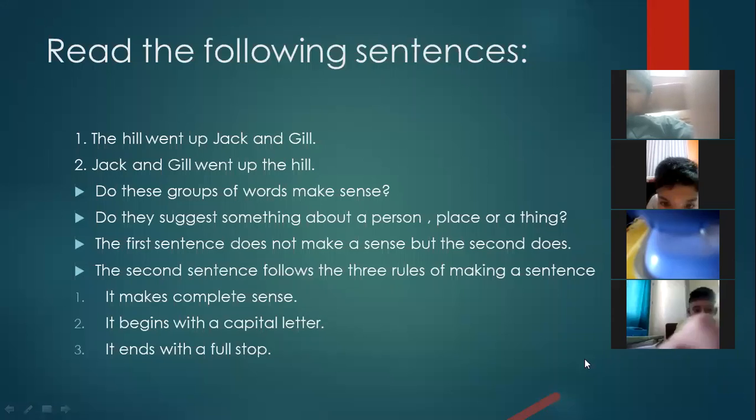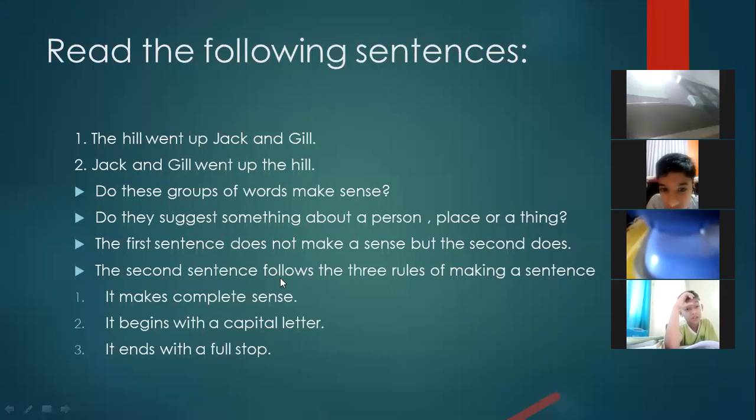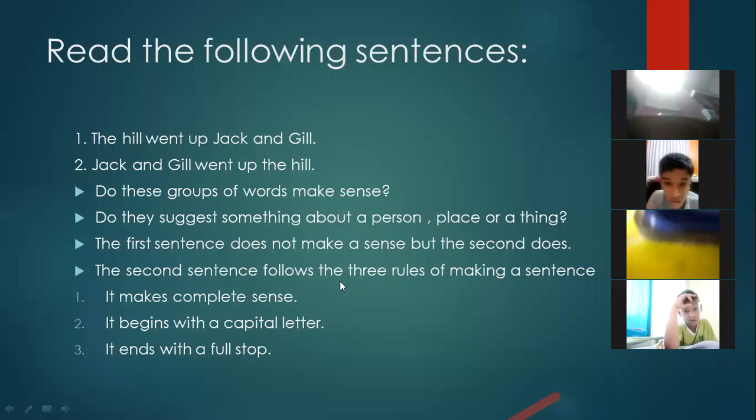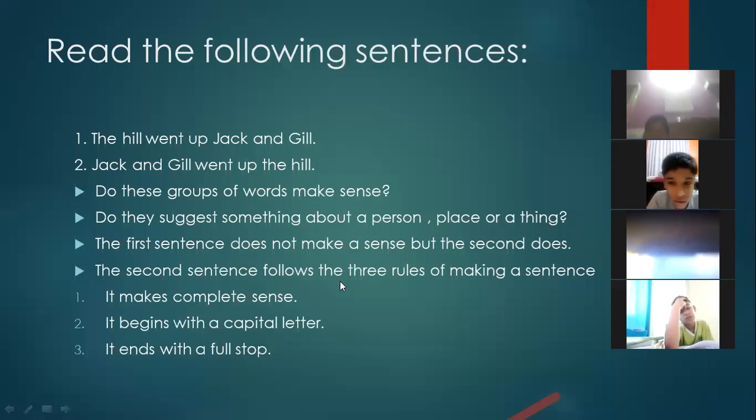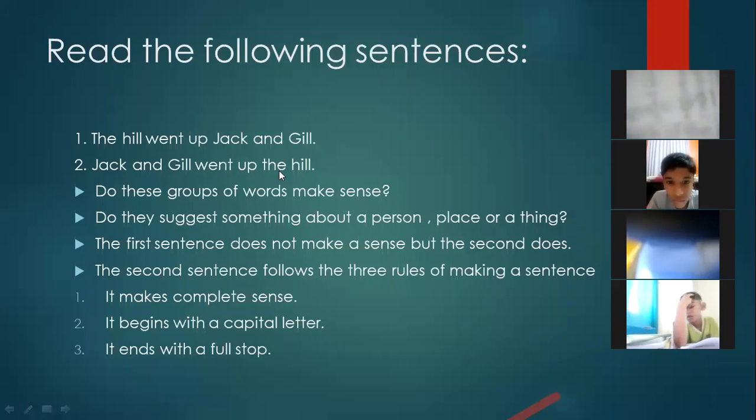Now the second sentence follows the three rules of making a sentence. What are the three rules? First, it makes complete sense. You can see here, the second sentence, "Jack and Jill went up the hill," gives full meaning. Second, it begins with a capital letter. Third, it ends with a full stop.